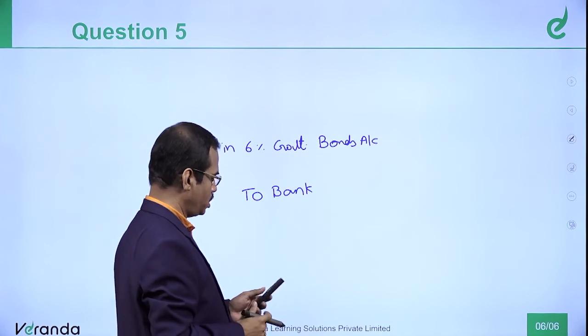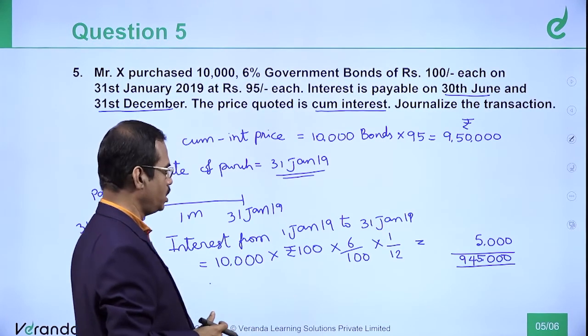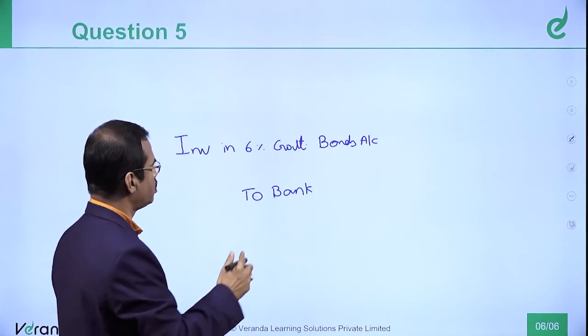So here what happens? Slight difference. 9,45,000 I have to debit. Interest I should debit 5,000. Credit 9,50,000.